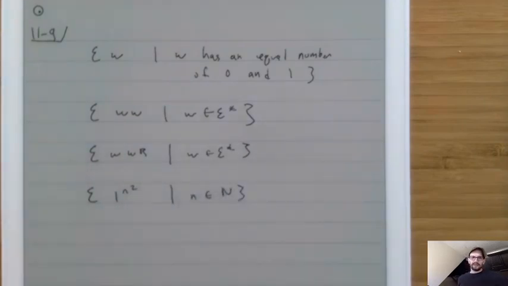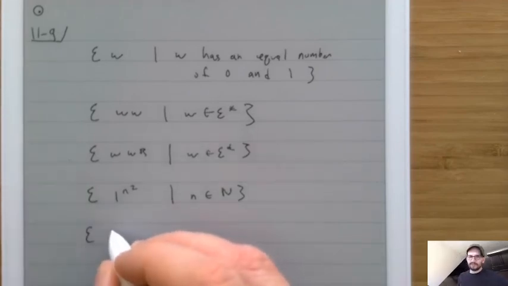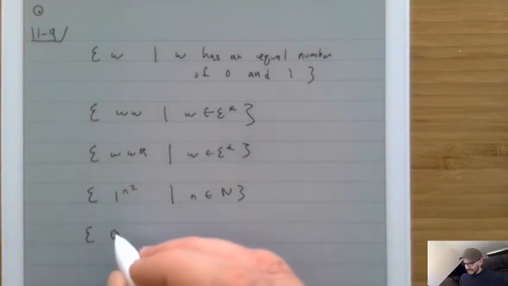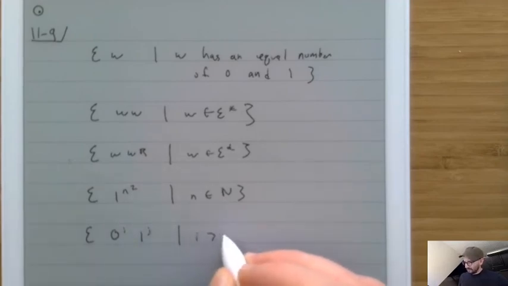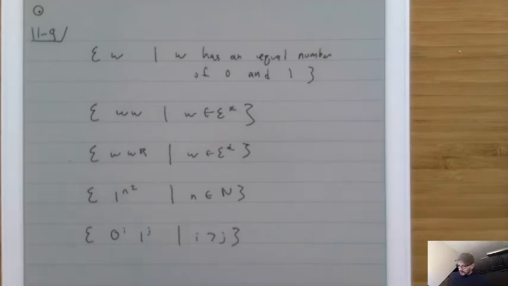Here we're showing that we can't count the number of ones. Another thing that we can't do is something like 0 to the i, 1 to the j, where i is greater than j. This one shows that we can't compare things.